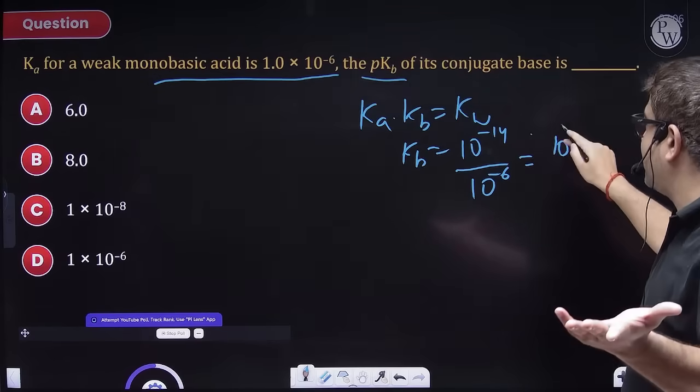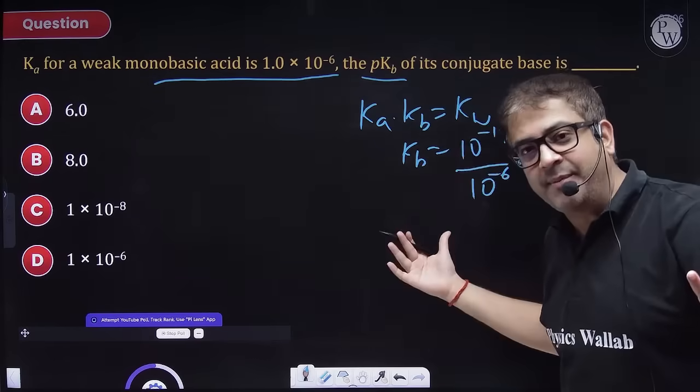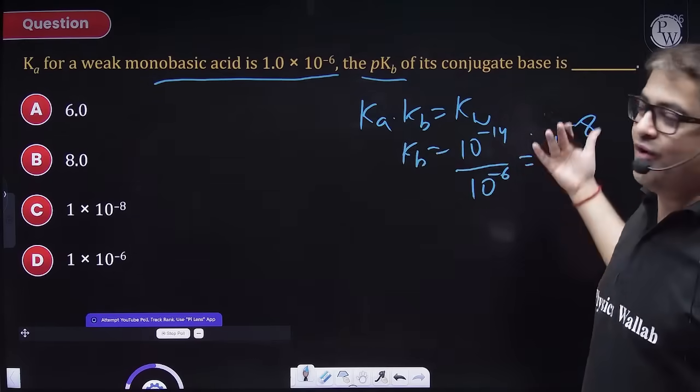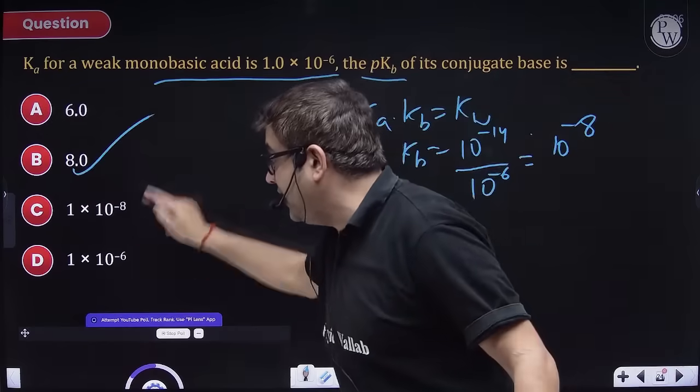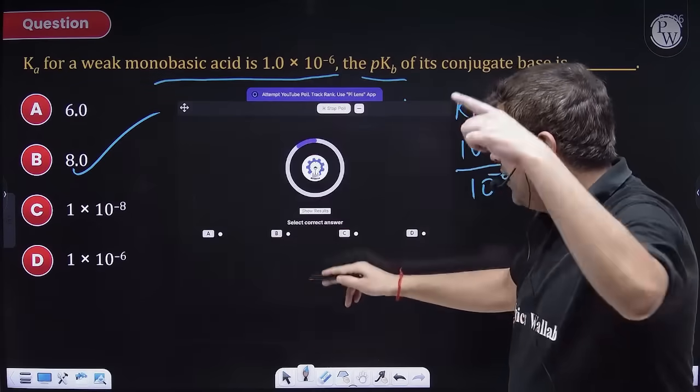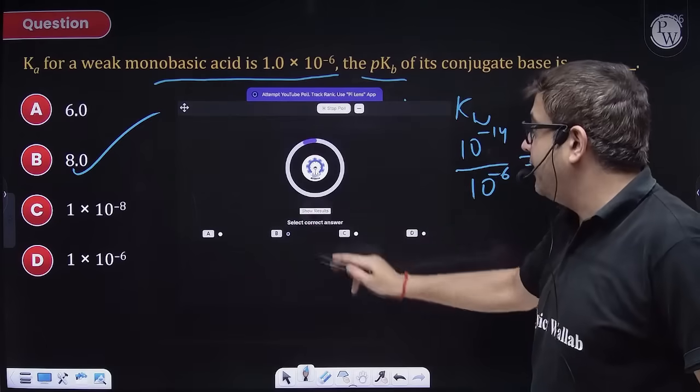What mathematics do I have to do? Nothing. This is 10 to the power minus 8. So pKb will be minus log of this. That means your answer is definitely 8. Not even 30 seconds, beta. A probable question for your exam.